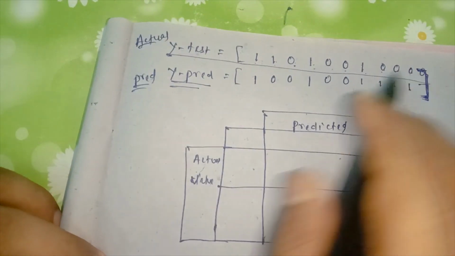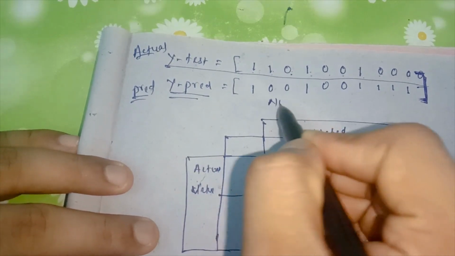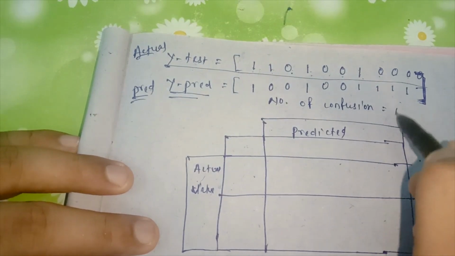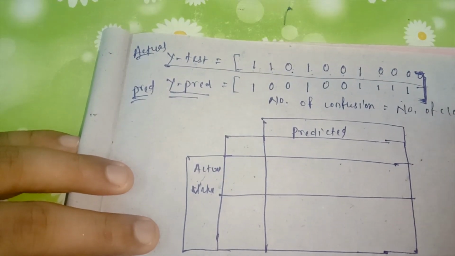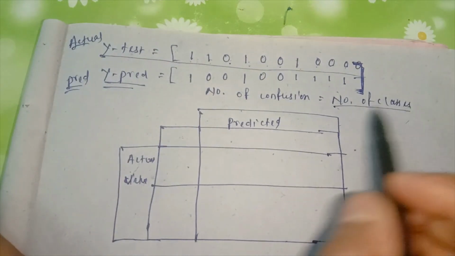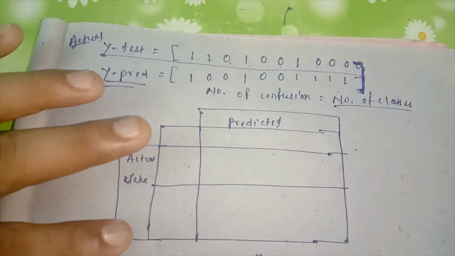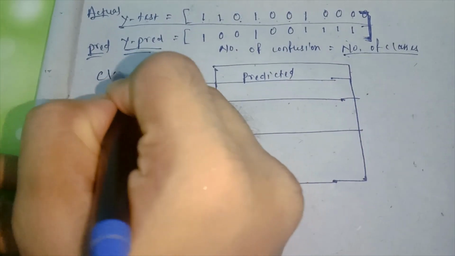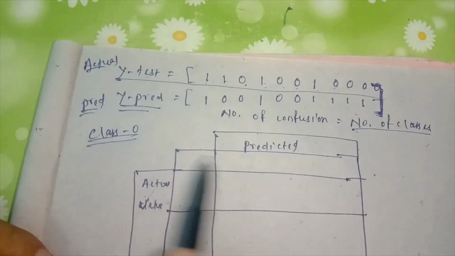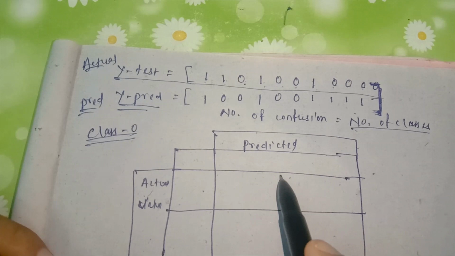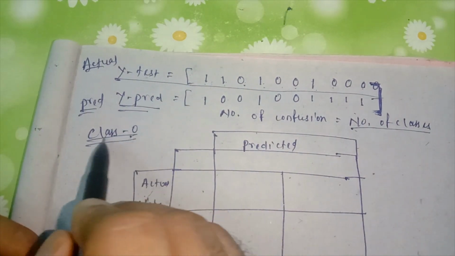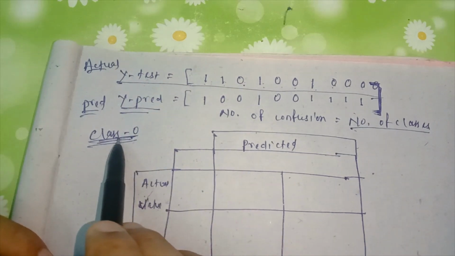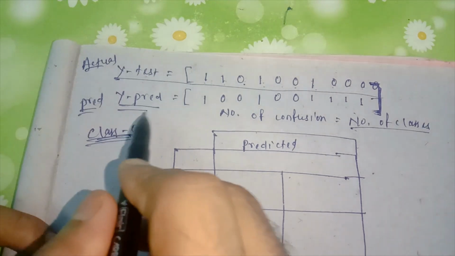Remember that the number of confusion matrices equals the number of classes. If we have two classes, then we have to create two confusion matrices. Here this confusion matrix is for class 0. While building the confusion matrix for class 0, your class 0 is considered positive.